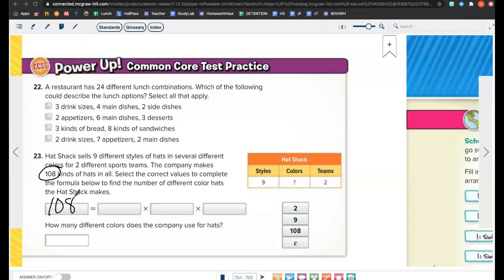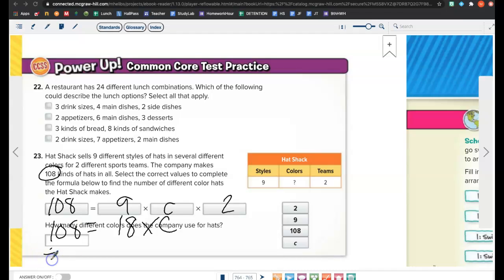Then if we were filling these ones in, how many styles do I have? 9. Times how many colors do I have? We don't know, so we're going to write C. Times how many teams do you have? 2. Okay, so if we were to solve that, I have 9 times 2, which is 18, times C, which equals 108. So 18 times what will give me 108? How do I figure that out?